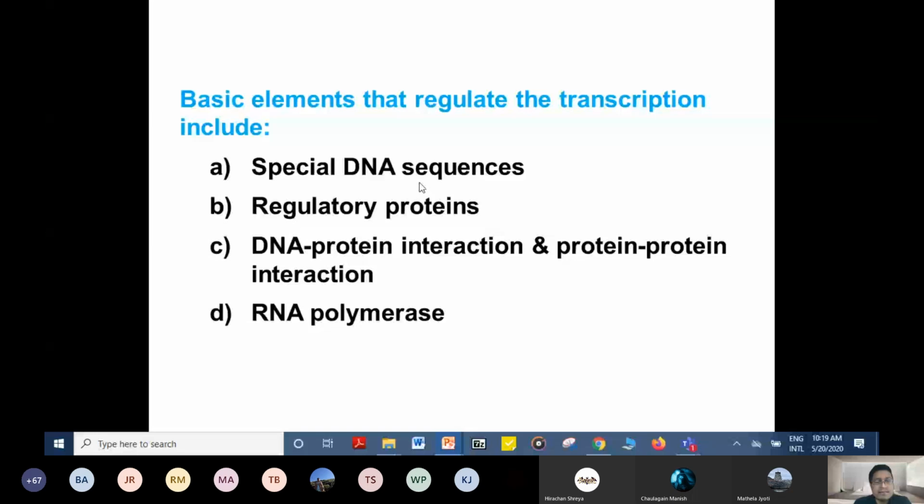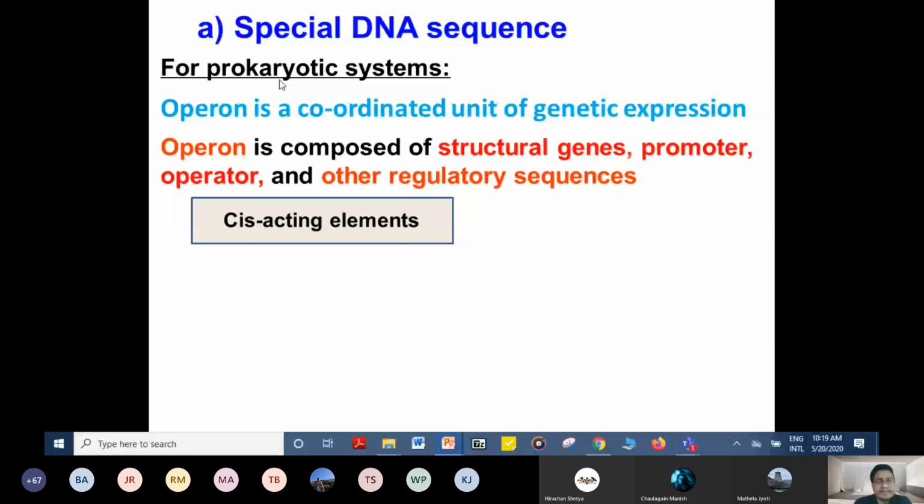Okay, let's see the special DNA sequences. What are the special DNA sequences? We have seen the different DNA sequences in prokaryotic and eukaryotic cells during transcription and translation. Here, with mostly prokaryotic examples, let's see the concept of operon.